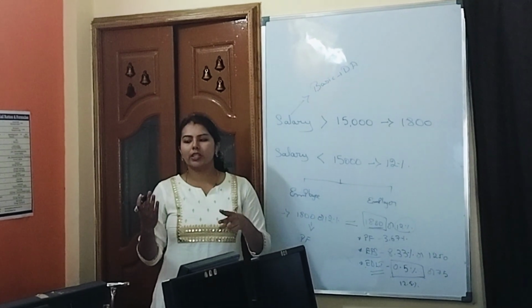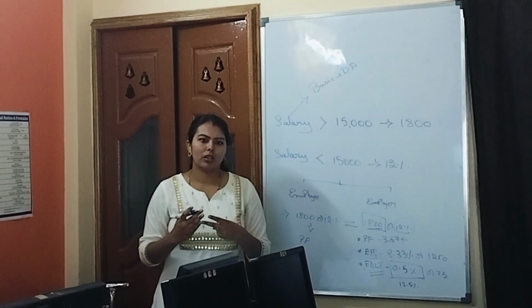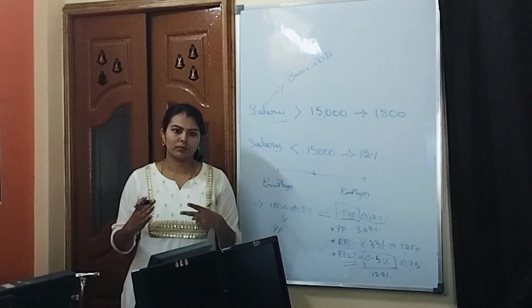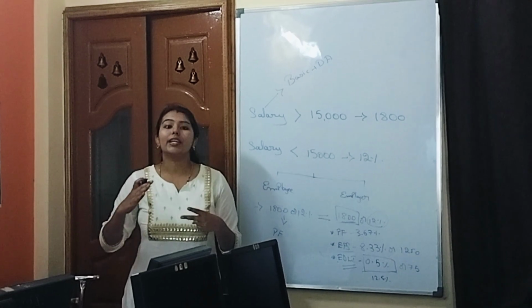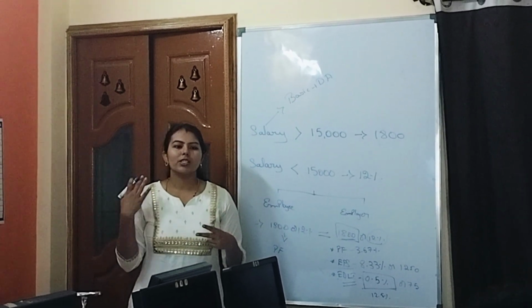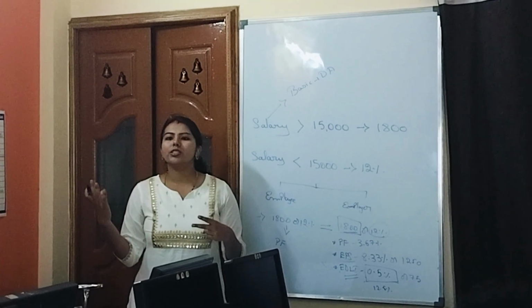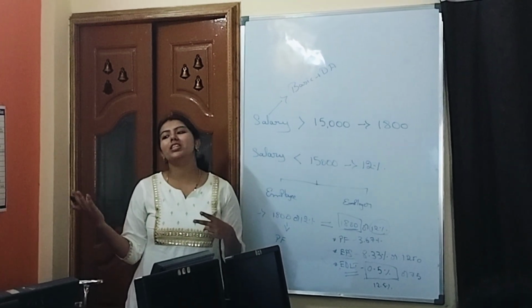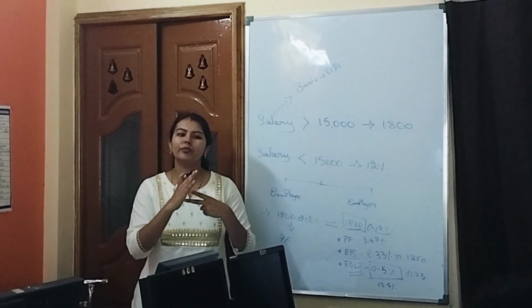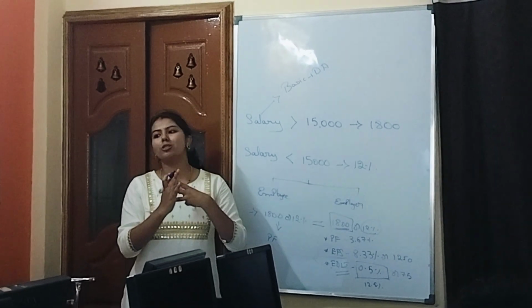One more option they will give is 58. According to the PF Act, retirement age is 58 years. We will call that regular retirement. But normally, as per our knowledge, what is the retirement age? 60. So here they have given 50, 58, and 60 is also there.